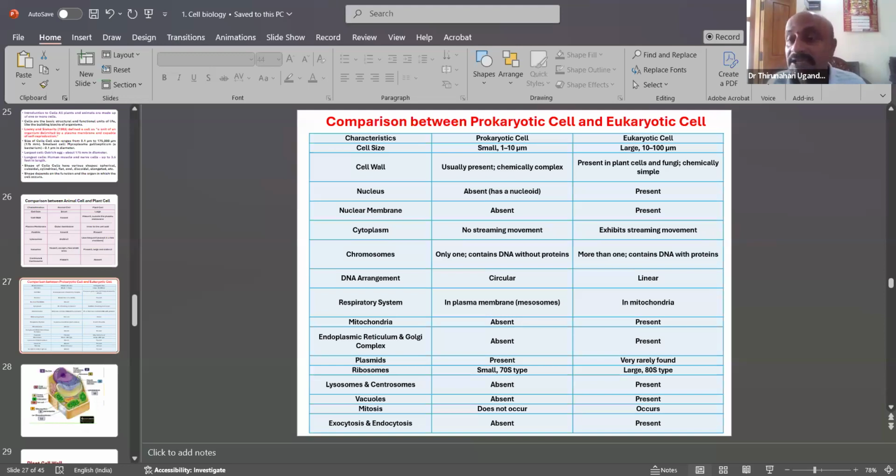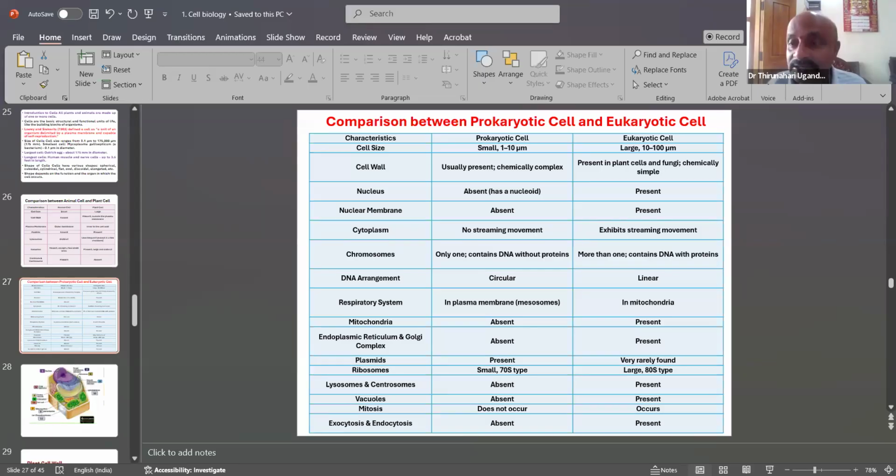Then it is also single-celled in prokaryotes, while eukaryotes have a true nucleus, meaning nuclei. The nuclear membrane is present in eukaryotic cells. Then the eukaryotic cell also exhibits movement and a cell wall, and the chromosome in prokaryotes.